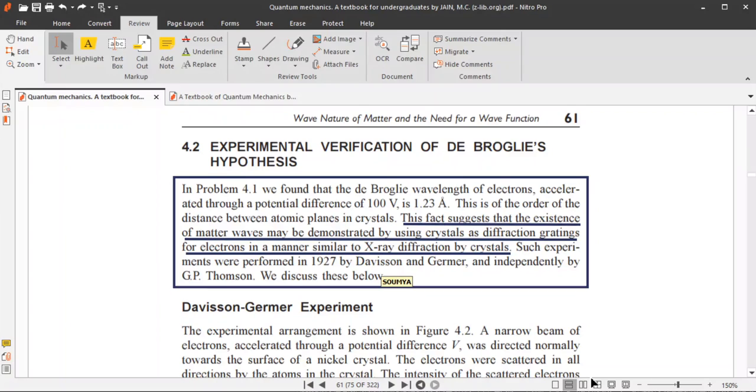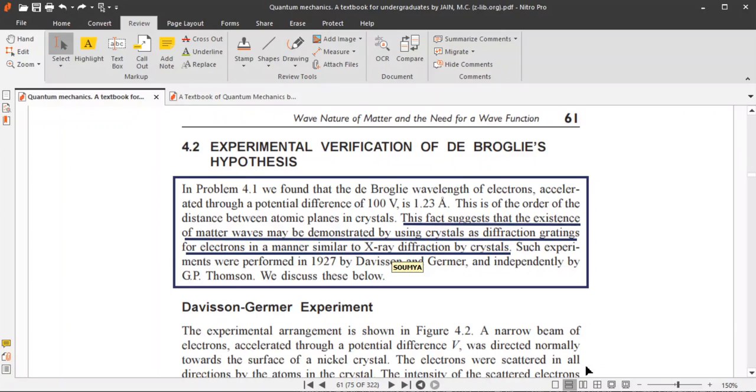We know the condition of diffraction: the dimension of the slit should be of the order of the wavelength. So here, if you consider the atomic planes as the diffraction grating, then the distance between the atomic planes is of the angstrom order, and the wavelength of the X-ray is also in the angstrom order.